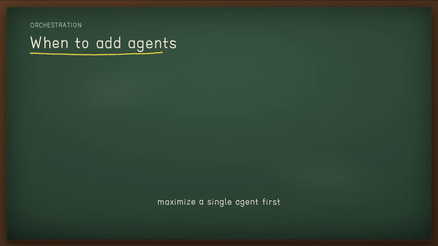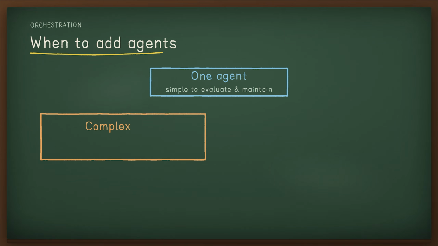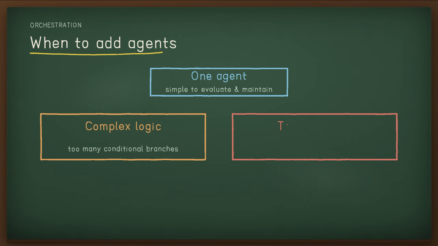More agents give cleaner separation but add overhead. Split when the system grows hard to manage. Two signals: complex logic, when prompts fill with conditional branches that no longer scale, and tool overload, not just many tools, but overlapping ones the agent keeps confusing, even after you've clarified their names.